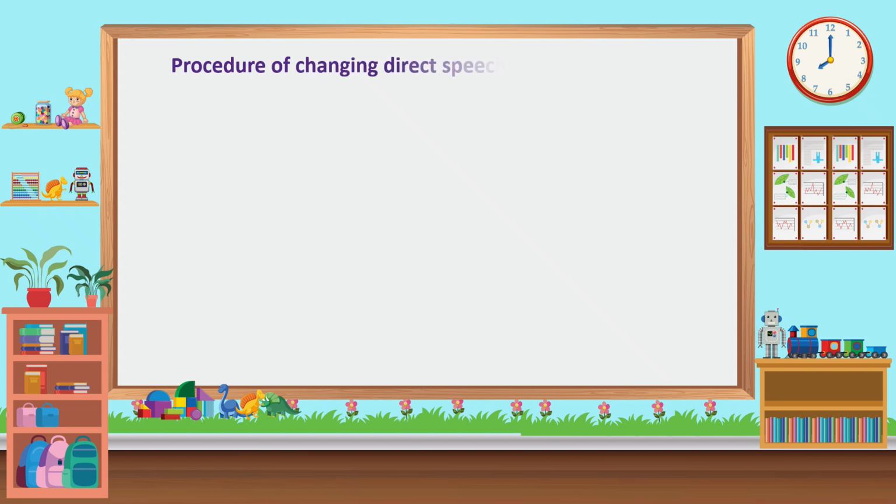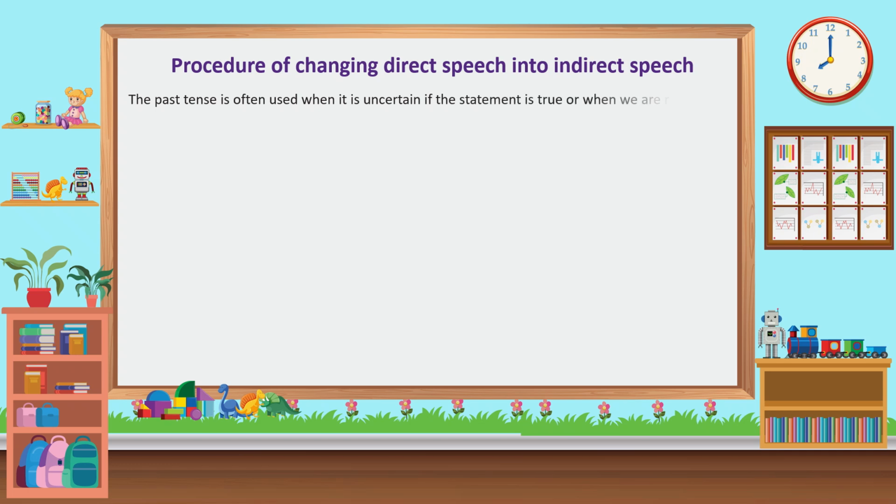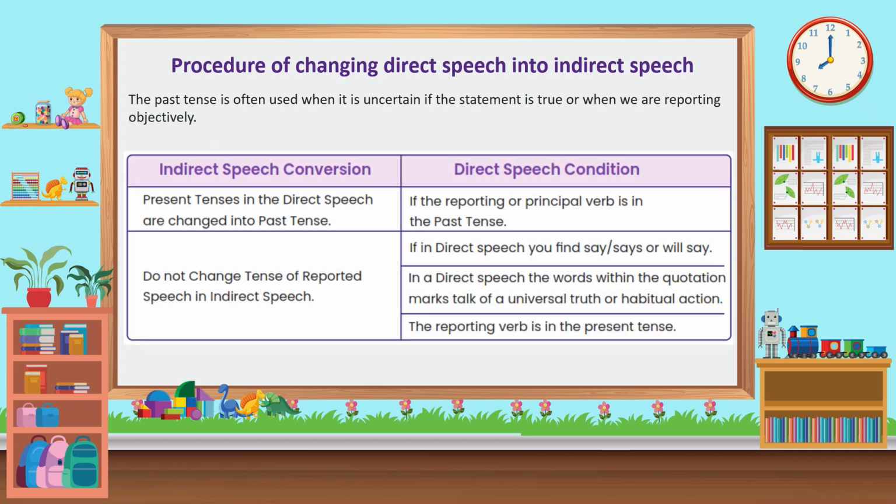Procedure of changing direct speech into indirect speech. The past tense is often used when it is uncertain if the statement is true or when we are reporting objectively. Indirect speech conversion. Direct speech condition. Present tenses in the direct speech are changed into past tense if the reporting or principal verb is in the past tense. Do not change tense of reported speech in indirect speech.